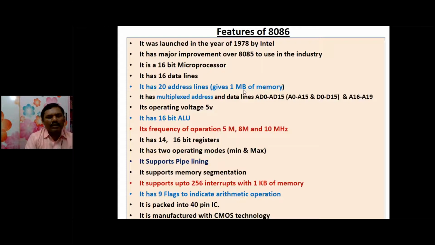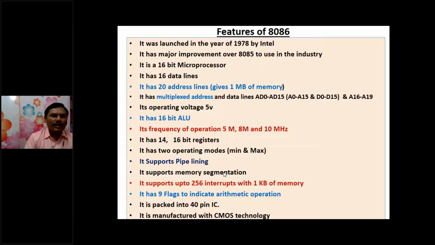Whereas if we have only one memory, if it's not segregated, when we are storing the data, when more amount of data is stored, it is very difficult to search our files and data. That's why it supports memory segmentation, that we'll see later, and it supports up to 256 interrupts.